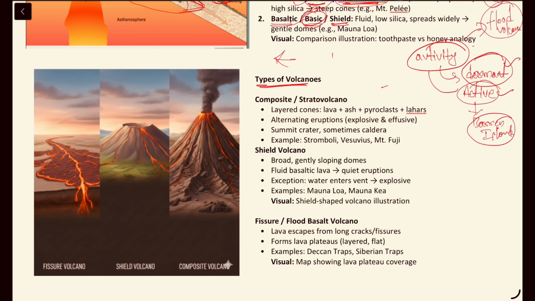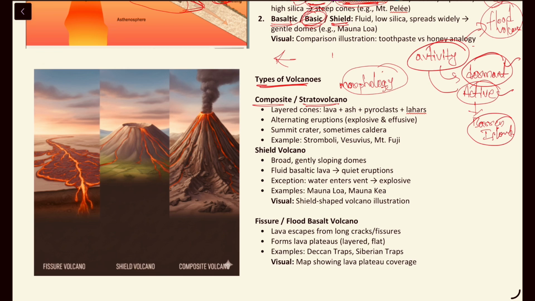Some volcanoes are there where the volcanoes have gone extinct. Those volcanoes we call extinct volcanoes, because the magma or volcanic activity happened very long ago. That's why we call them extinct volcanoes. So here, based on the morphology or the physical structure and the volcanic activity, we can classify the volcanoes into different types as well. The first one is the composite volcano or the stratovolcano.